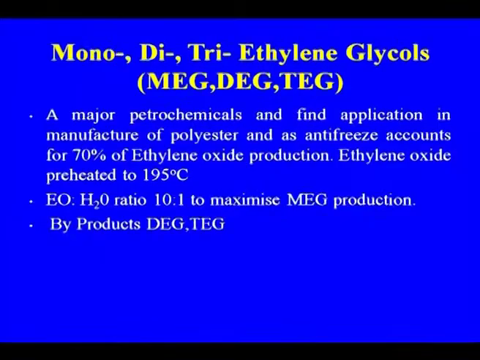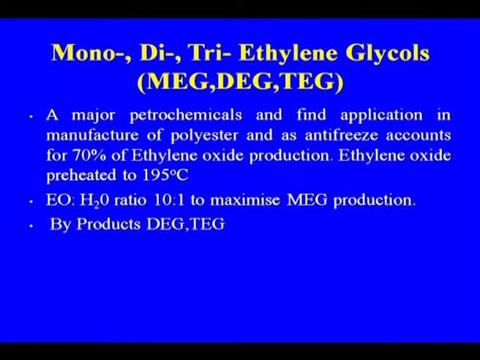This is the ethylene glycol plant of Reliance Industries, courtesy Reliance Industries, and I will now be discussing the ethylene glycol plant, because that is, again as I told you, one of the major units in a cracker plant or petrochemical complex. MEG, DEG, TEG, mono, di, tri ethylene glycols, are major petrochemicals.